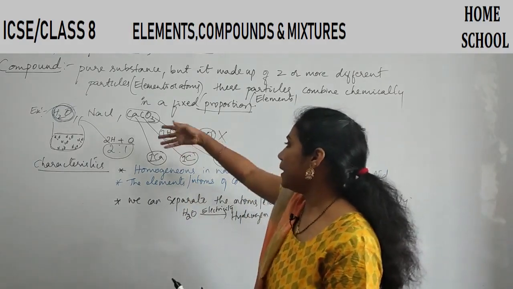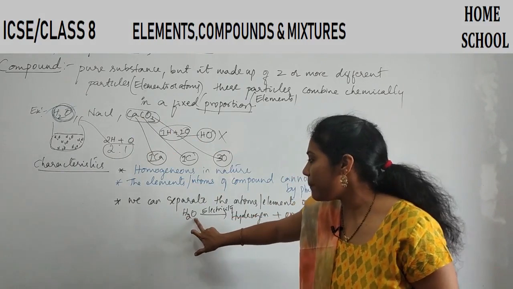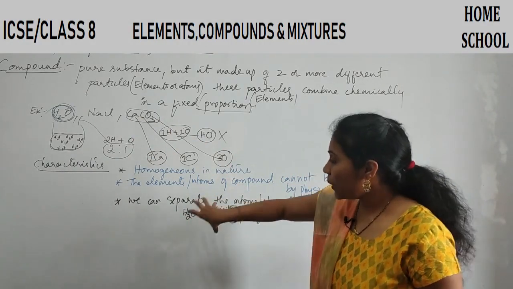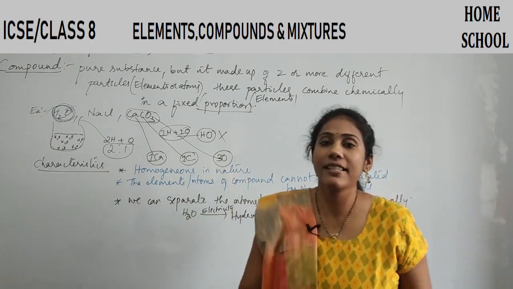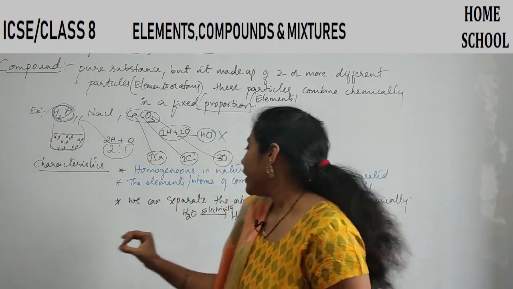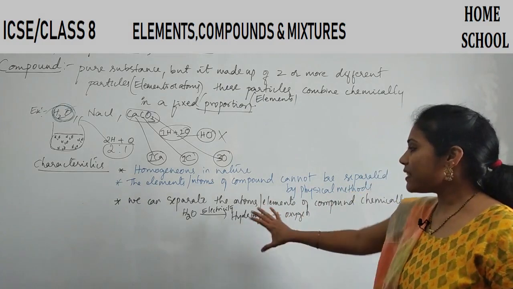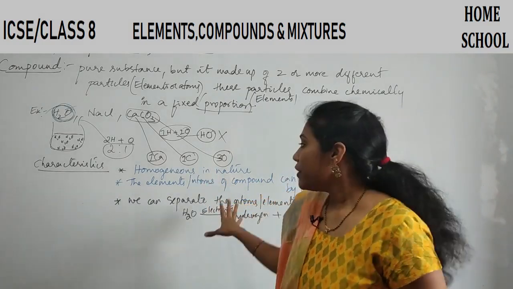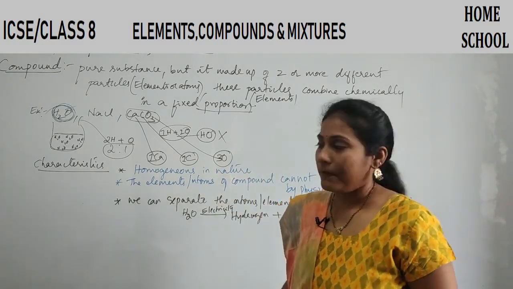Just by the physical methods, manually or mechanically, if you want to separate hydrogen from oxygen, it's impossible. But by doing a certain chemical reaction with the help of electricity or with the help of heating or whatever, okay, say you can separate the atoms or elements which are present in a compound. Clear, everybody? So this is one important point you need to understand.